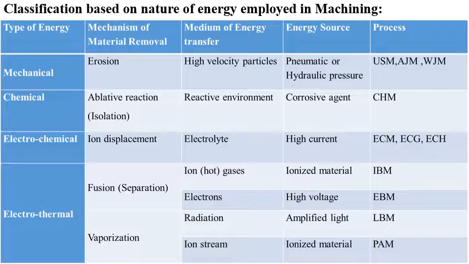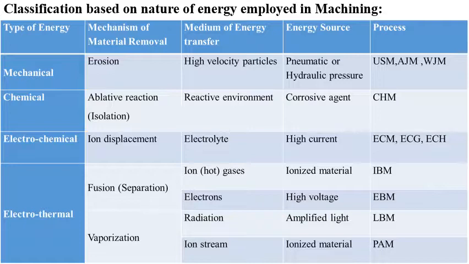In vaporization also there are two types of medium of energy transfer, energy source and processes. One, in case vaporization is the mechanism of material removal, the medium of energy transfer is radiation. In such case, the energy source is amplified light and the process is LBM, laser beam machining.